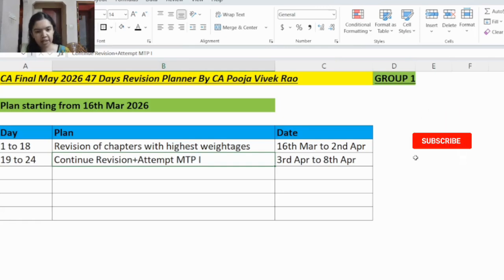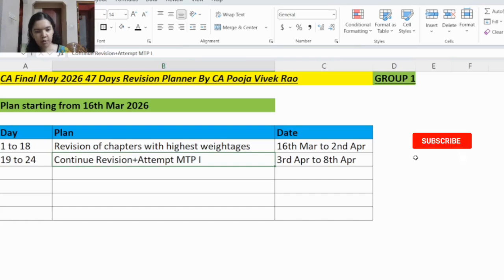So while attempting the mock test paper, you have to simulate the exam-like condition. Like you have to sit in a separate room, don't refer any notebooks. Present your answers in the same way like you do in the real exam. Practice the time management as you will practice in the real exam. Complete the answers within the 3 hours time frame. So these all steps you will have to follow while attempting the mock test paper.